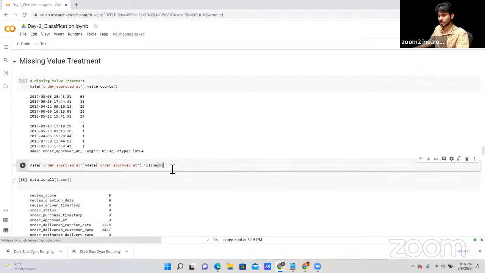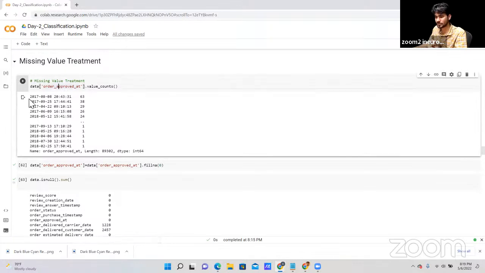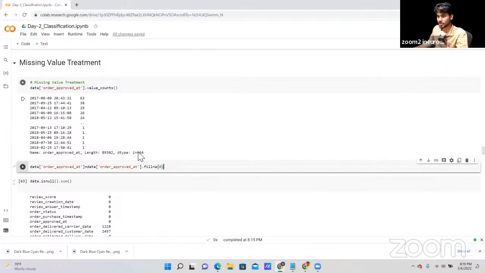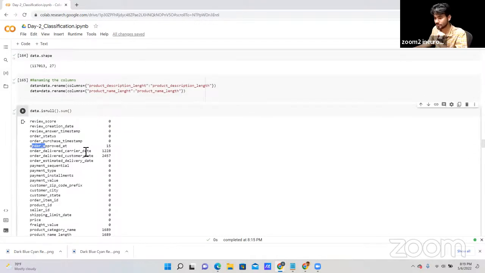Under the fill function I'm just defining 0 for whatever missing dates we have. Here you can see, in this case it's possible that it's a holiday or some festival. Okay, so that's why I'm going to add only 0, because we have only 15 missing values in this particular column.